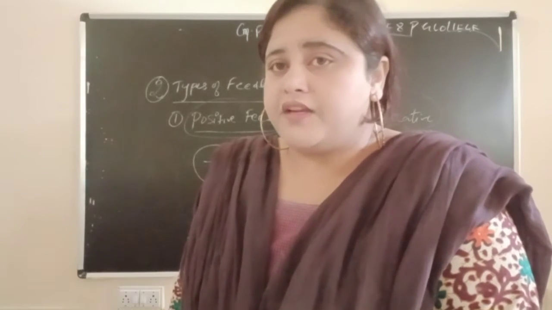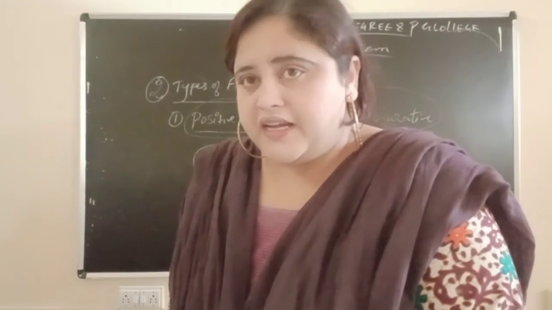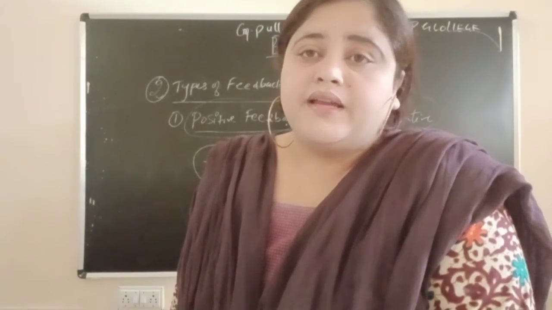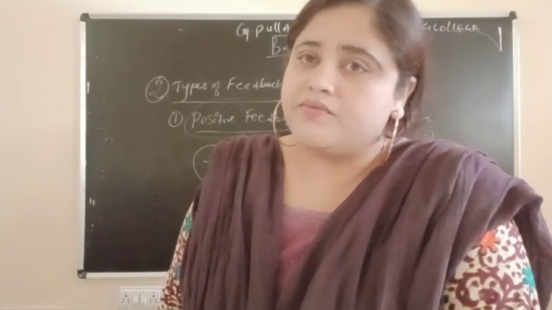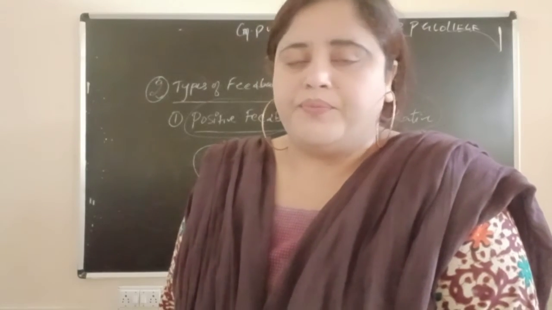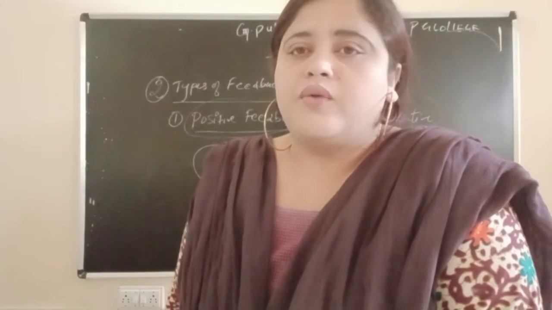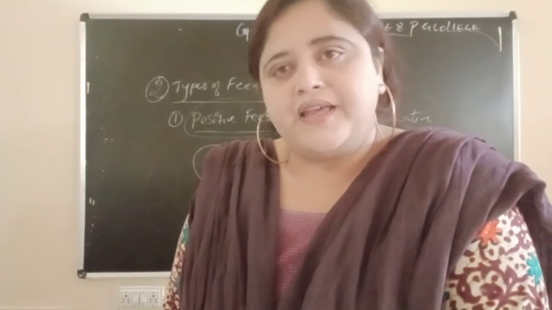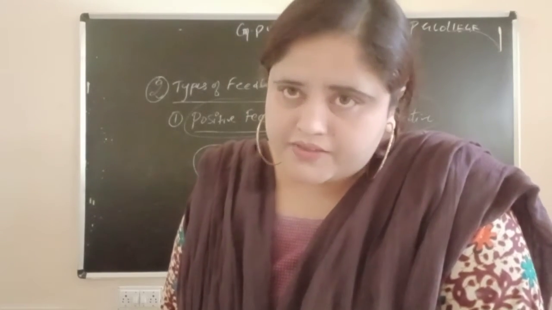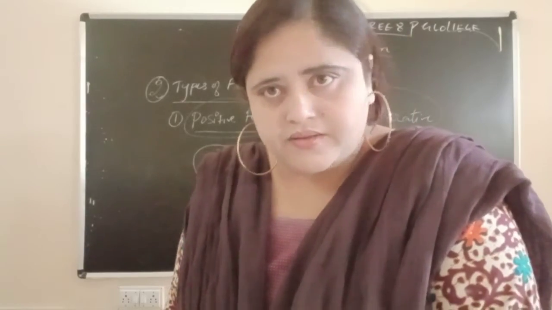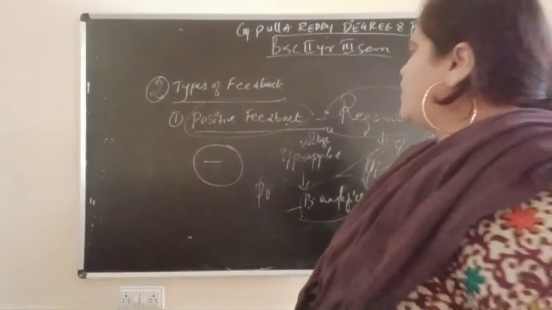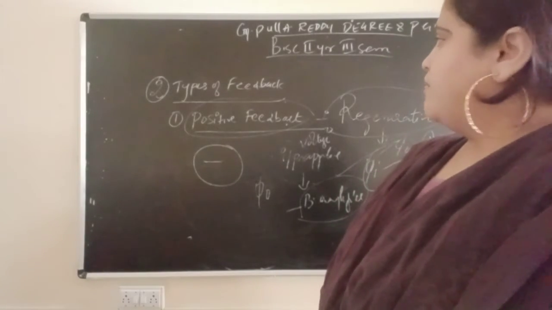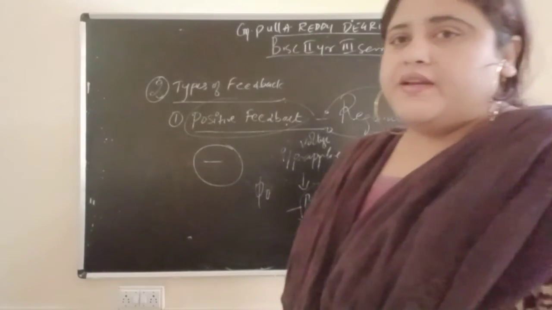Positive feedback means negative sign; negative feedback means positive sign. So remember, positive sign means negative feedback, and negative sign means positive feedback. Now, what is the definition we have just read? We have read positive feedback. There are how many types of feedback?